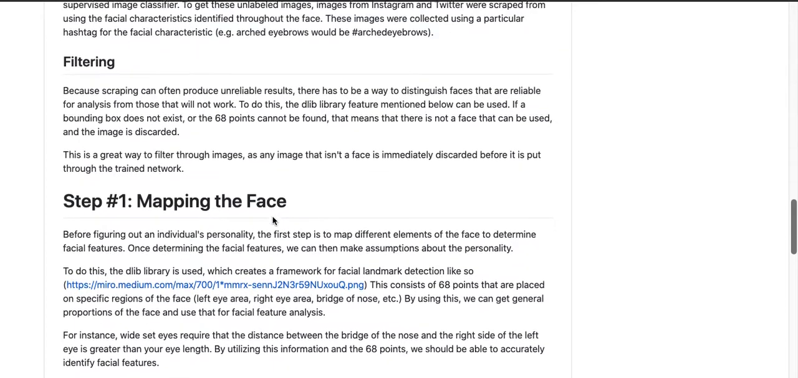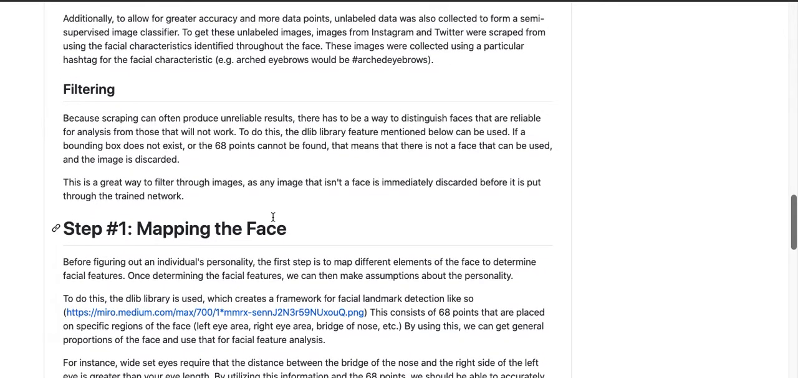Just to quickly go back, you may have been wondering how I removed images that were completely useless on Instagram and Twitter. Essentially, I use the Dlib library again. The Dlib library consists of 68 coordinates, and like I said before, that's basically how you get the bounding box around your face. So if the image did not have a face in it, it would not produce a bounding box.